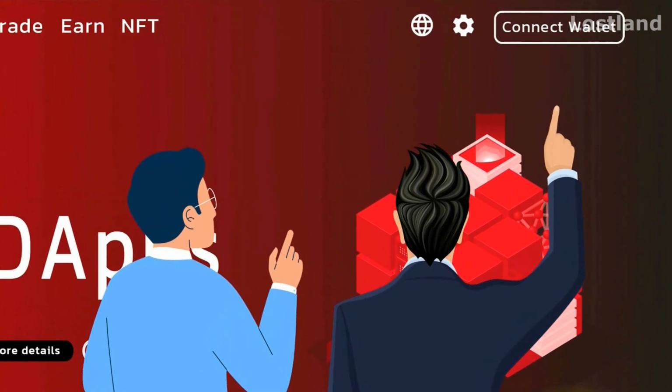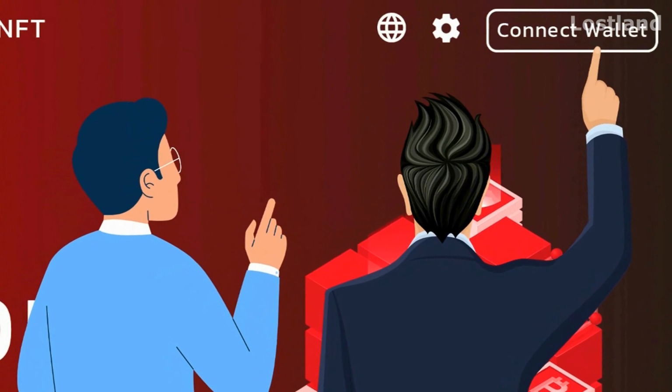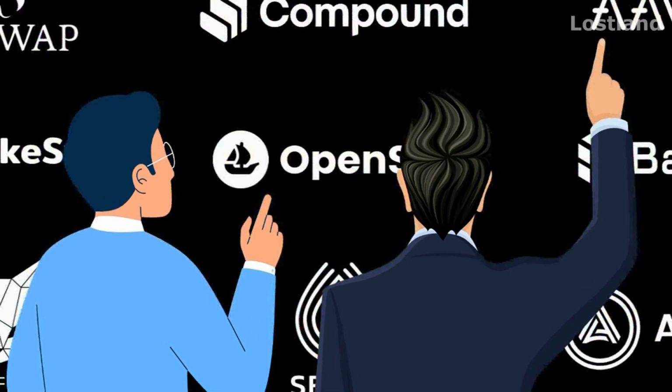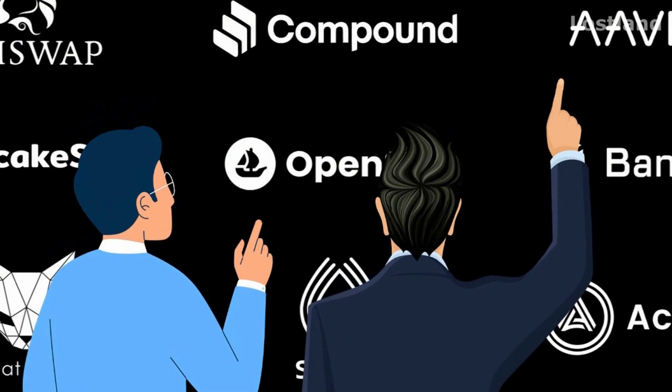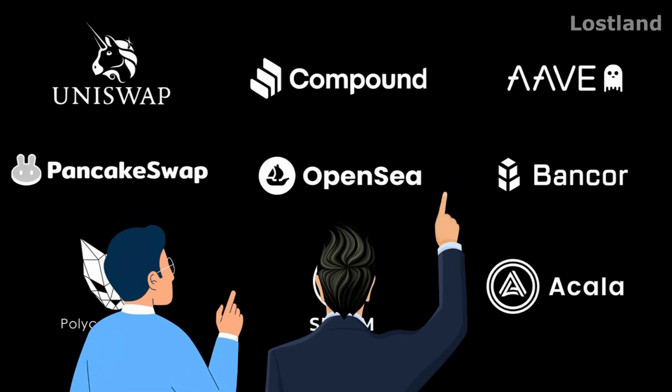Besides, the users can interact with all applications across the ecosystems directly from their wallets. In other words, the users can connect to any applications on any blockchains.